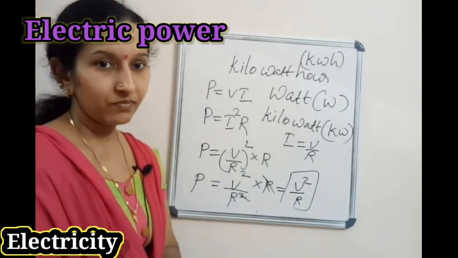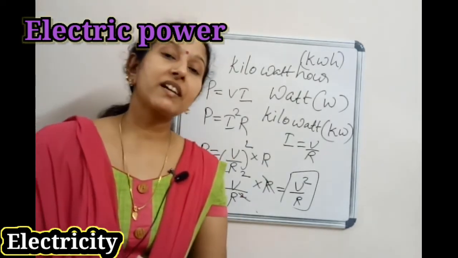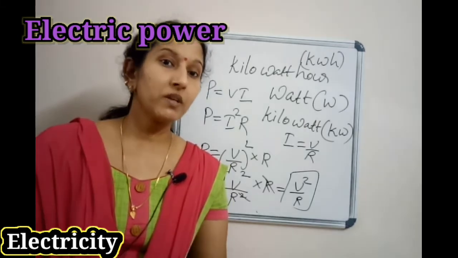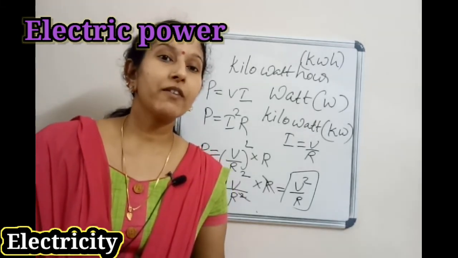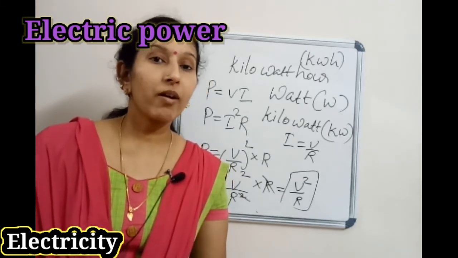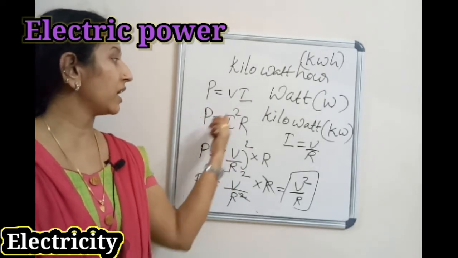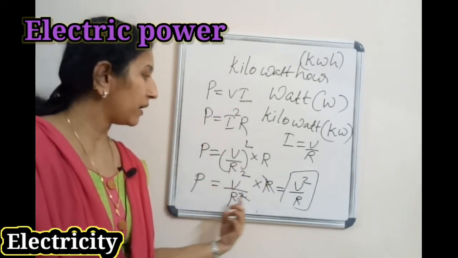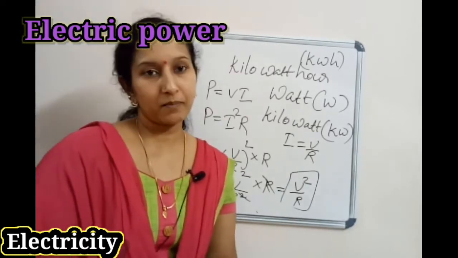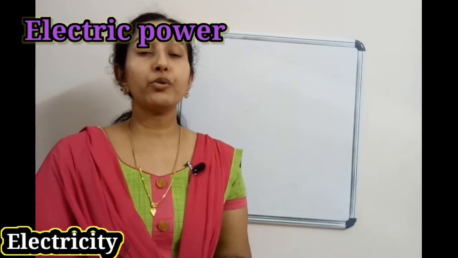So power is the rate at which electric energy is consumed. The SI unit of power is watt, the larger unit is kilowatt, and the commercial unit is kilowatt hour. And the three equations for power are P equal to VI, P equal to I square R, and P equal to V square by R. Now we are going to define the unit of power.